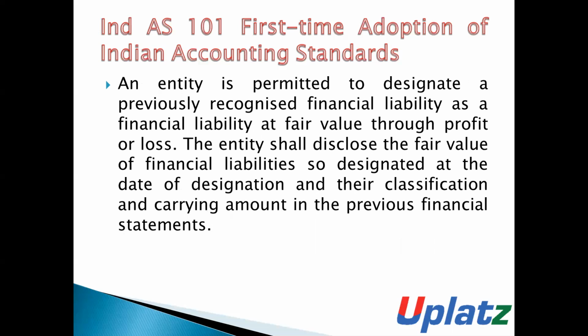An entity is also permitted to designate a previously recognized financial liability as a financial liability at fair value through profit and loss. In respect of these financial liabilities, the entity shall also disclose the fair value as designated at the date of designation, and their classification and carrying amount in the previous financial statements.